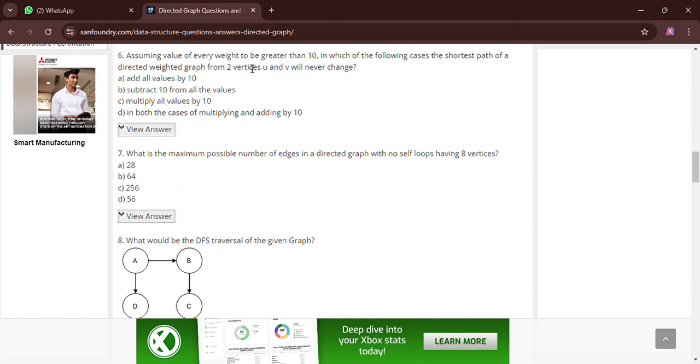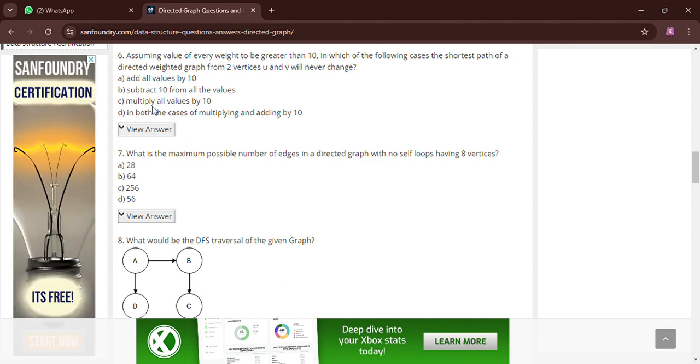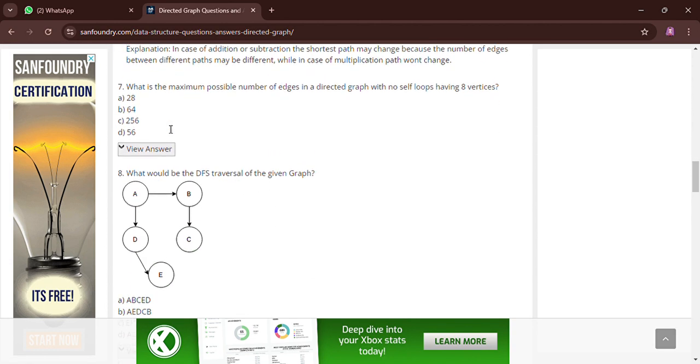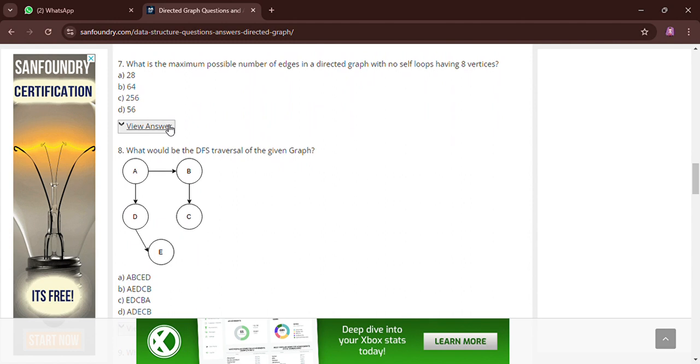So the next question is: assuming the value of every node to be greater than 10, in which of the following cases will the shortest path of a directed weighted graph from vertices u and v never change? The first option is add 10 to all values, the second is subtract 10 from all values, the third is multiply all values by 10, and the next is both multiplying and adding by 10. So the answer may be C, multiply all values by 10. We can also see the answer. As the answer, C is correct.